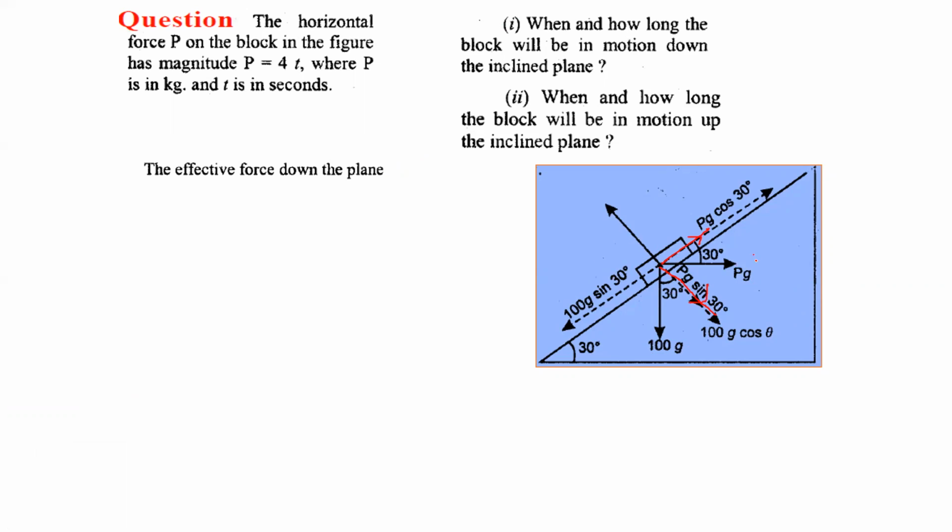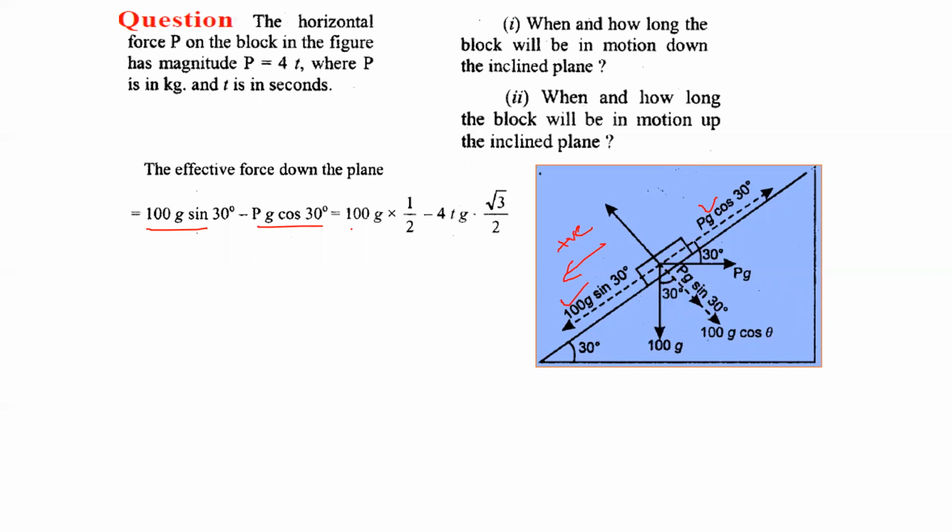These are the two components of this force pg. If this angle is 30, then this angle is also 30, the corresponding angles. So with this direction we have angle 30 degrees, so it will be pg cos 30, and here it will be pg sin 30. So the effective force down the plane, when the particle is moving down the plane in this direction, this direction should be considered positive, so 100 g sin 30 will be considered positive, but pg cos 30 will be considered negative. So 100 g sin 30